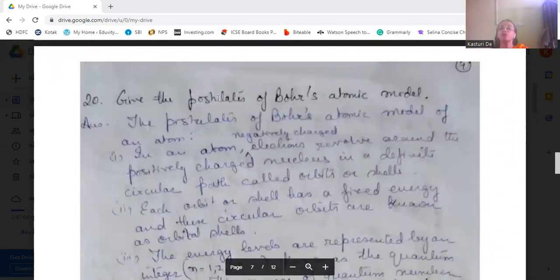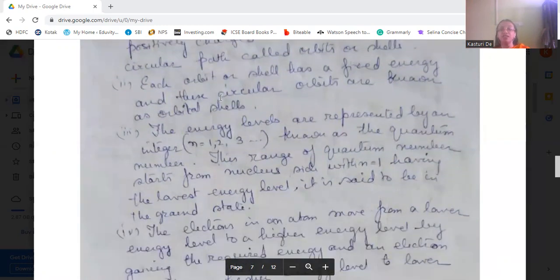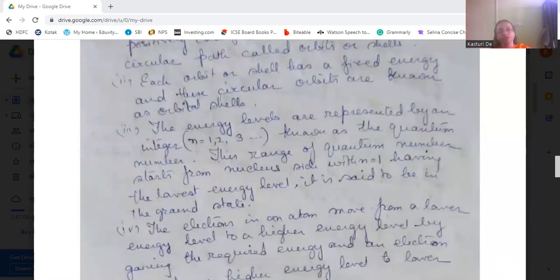Now, the postulates of the Bohr atomic model. In an atom, negatively charged electrons revolve around the positively charged nucleus in definite circular paths called orbits or shells. Each orbit or shell has a fixed energy. The energy levels are represented by integers, n equal to 1, 2, 3, and so on, known as quantum numbers.